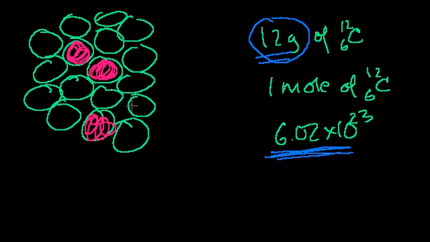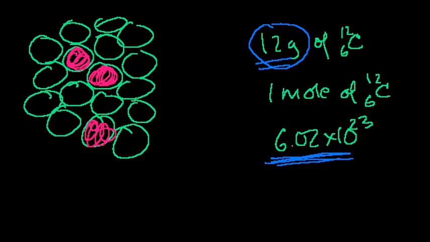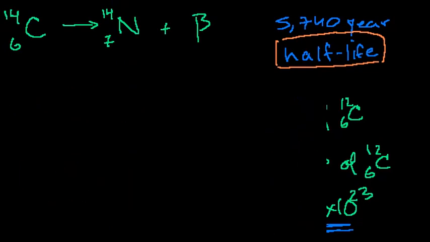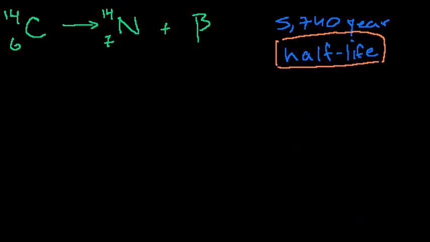Now, you could say, okay, what's the probability of any given molecule reacting in 1 second? Or you could define it that way. But we're used to dealing with things on the macro level, with huge amounts of atoms. So what we do is we come up with terms that help us get our head around this. And one of those terms is half-life. Let me erase this stuff down here. I have a description, and hopefully we'll get an intuition of what half-life means.